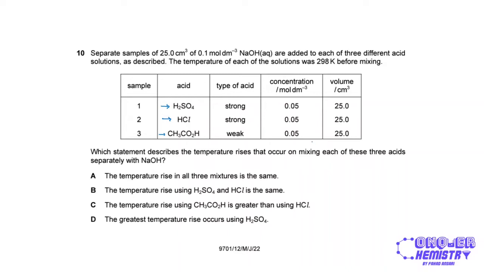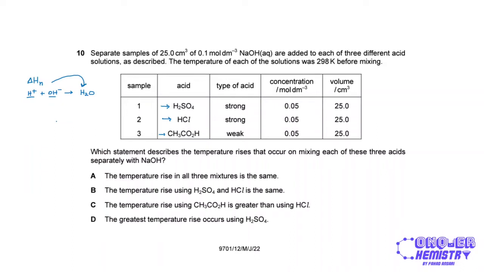The statement describes the temperature rises that occur in mixing each of these three acids separately with NaOH. Whenever you have an acid-base neutralization, the enthalpy change associated with this equation will be the enthalpy change of neutralization, and that is always associated with the moles of water being formed, the hydrogen ions from the acid plus hydroxide ions from the base, which gives us water. The enthalpy change of neutralization depends on this: the number of moles of water formed will dictate the amount of energy released.